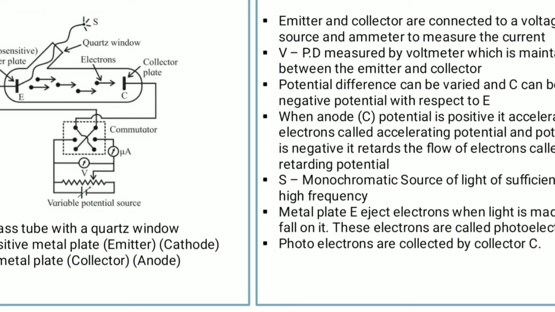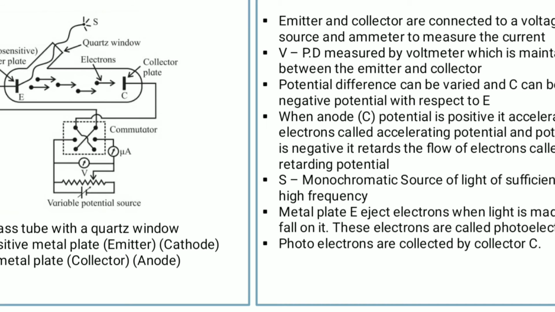Okay, the potential difference can be varied, and C can be at negative potential with respect to E. We can vary the potential difference between emitter and collector, and sometimes we can make the collector negative in potential with respect to E. E can be negative and we can also make C negative.